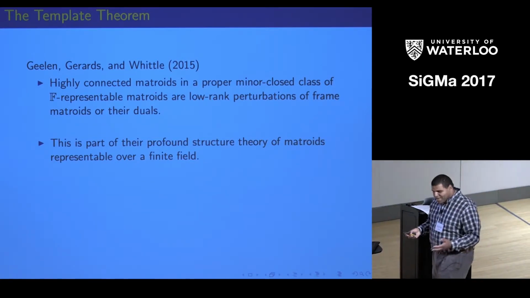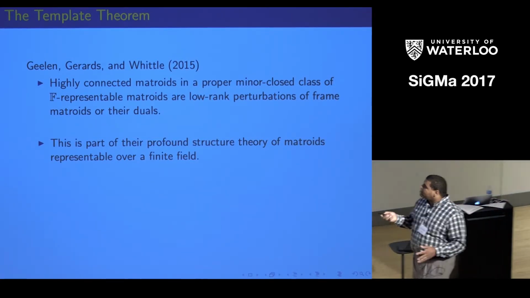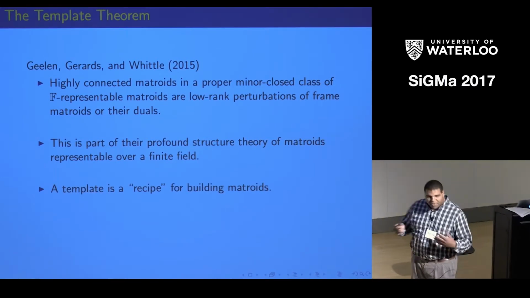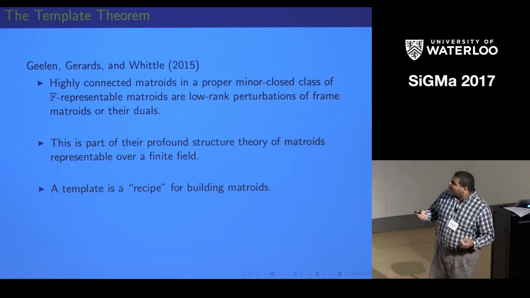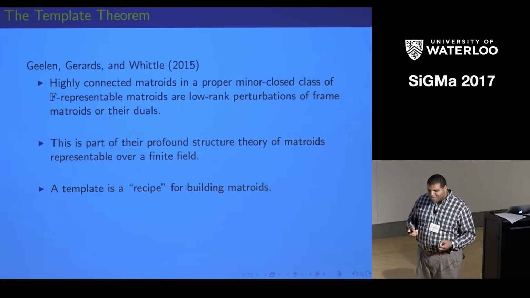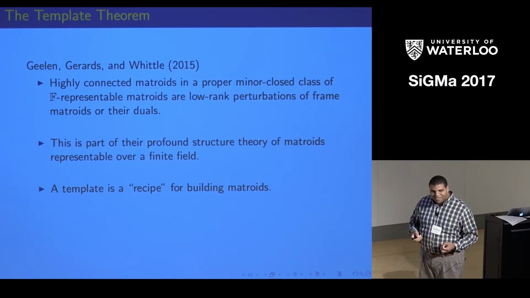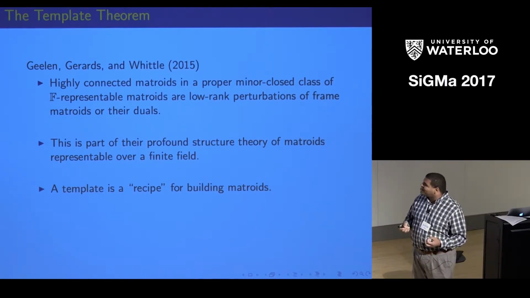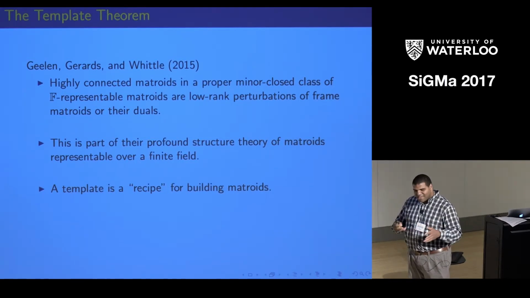So what is a template? Very, very basic idea is that it's essentially a recipe for building matroids. And just a few minutes ago, I was thinking maybe a better analogy is a buffet, because you are allowed to take different things, add some rows.